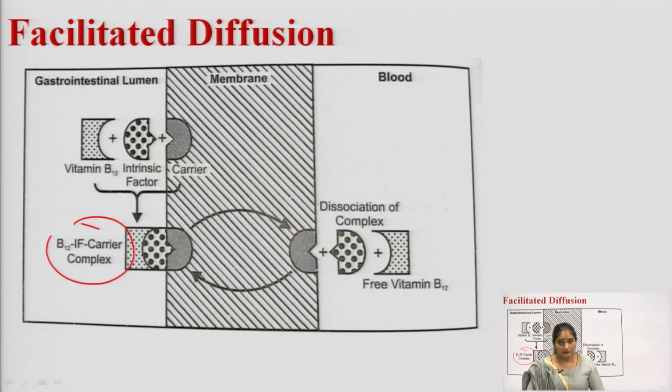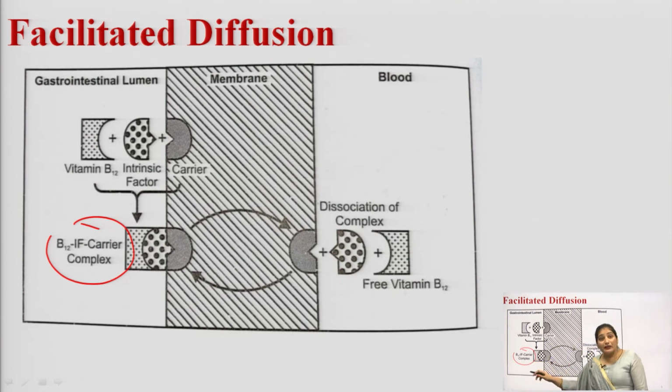This is the diagram of facilitated diffusion, in which absorption of vitamin B12 takes place. The vitamin B12 is combined with an intrinsic factor that again combines with the carrier molecule, and a complex is formed, the vitamin B12 IF carrier complex.